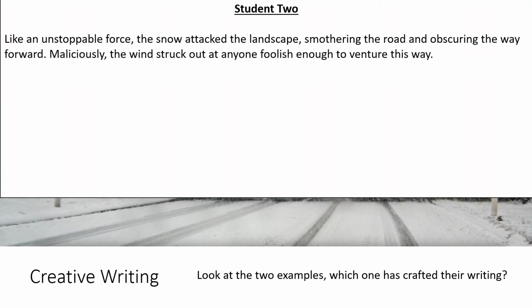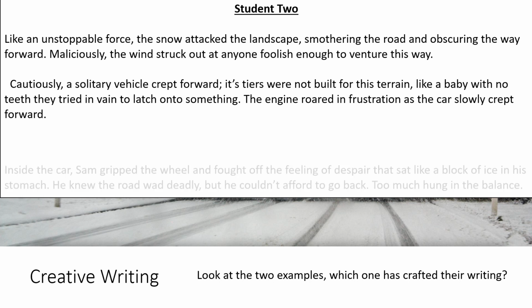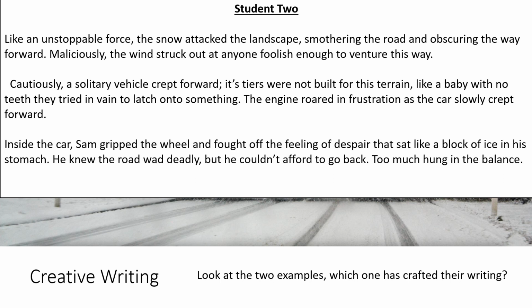Student 2. Like an unstoppable force, the snow attacked the landscape, smothering the road and obscuring the way forward. Maliciously, the wind struck out at anyone foolish enough to venture this way. Cautiously, a solitary vehicle crept forward. Its tires were not built for this terrain. Like a baby with no teeth, they tried in vain to latch onto something. The engine roared in frustration as the car slowly crept forward. Inside the car, Sam gripped the wheel and fought off the feeling of despair that sat like a block of ice in his stomach. He knew the road was deadly, but he couldn't afford to go back. Too much hung in the balance.